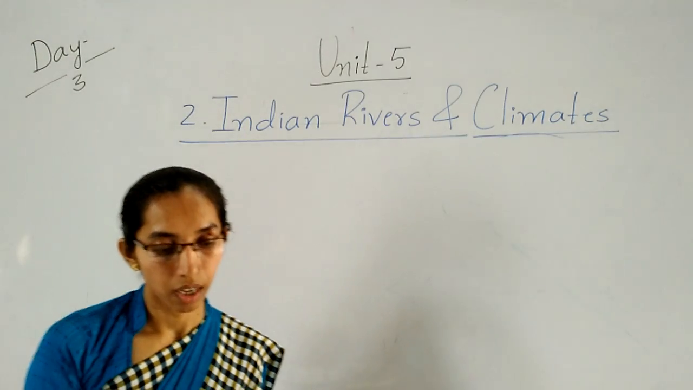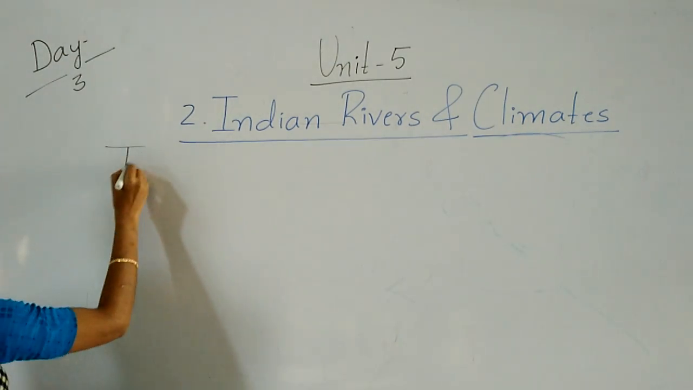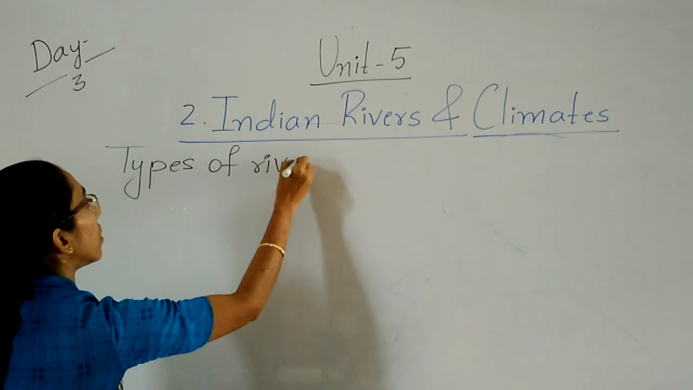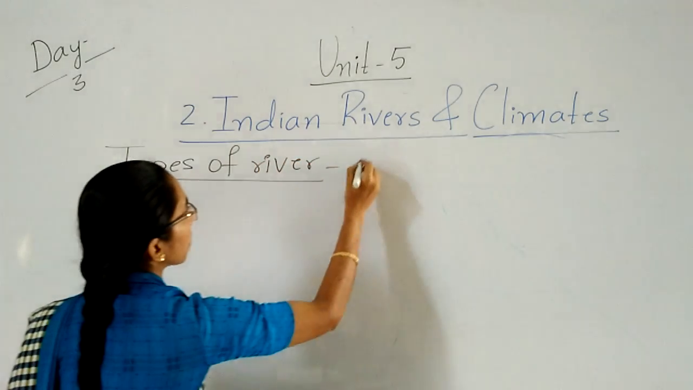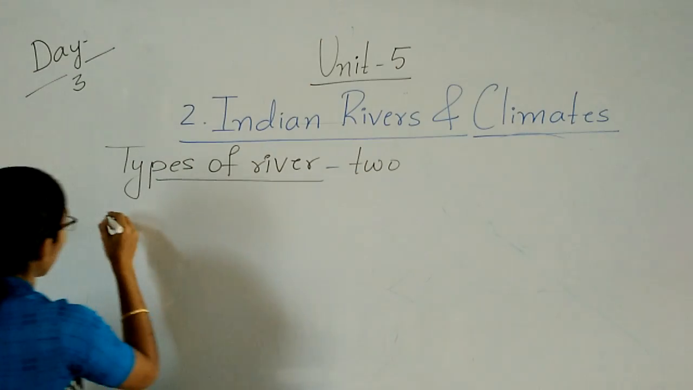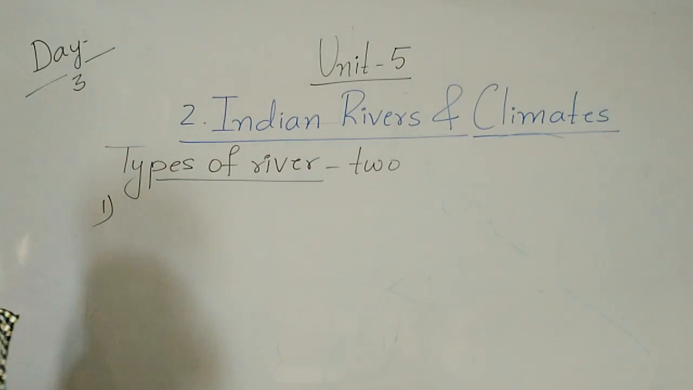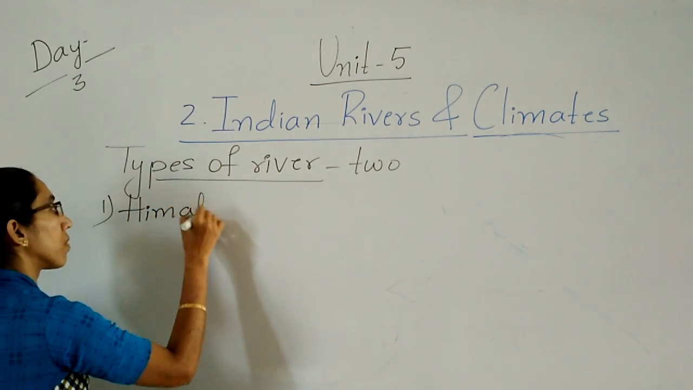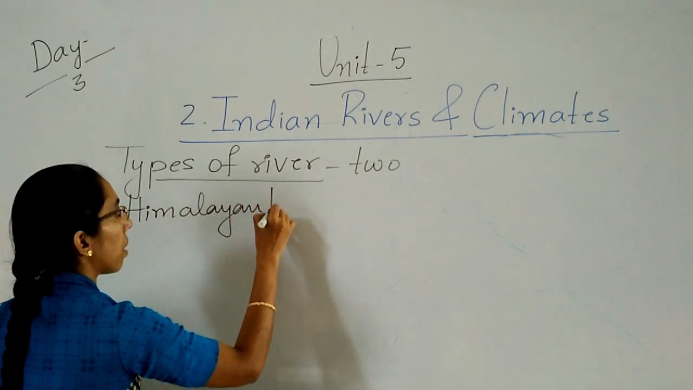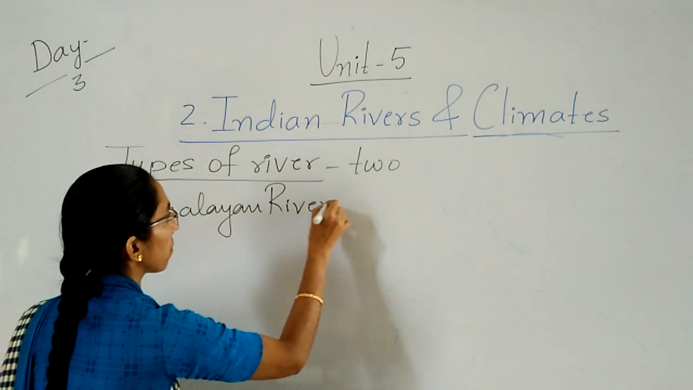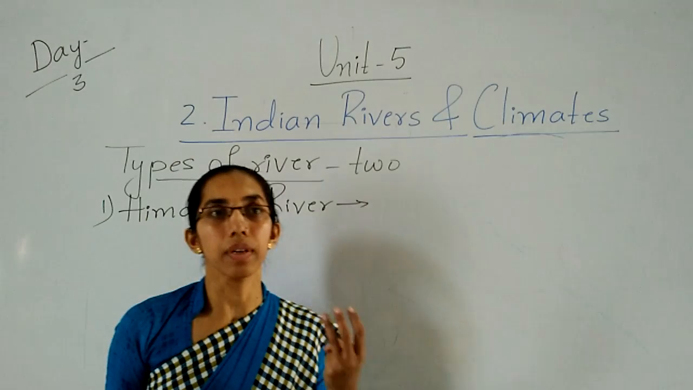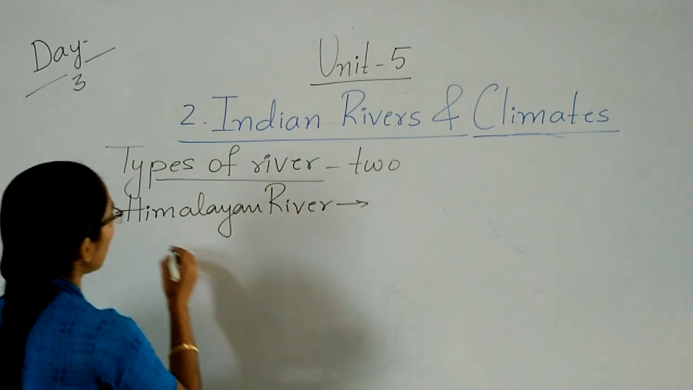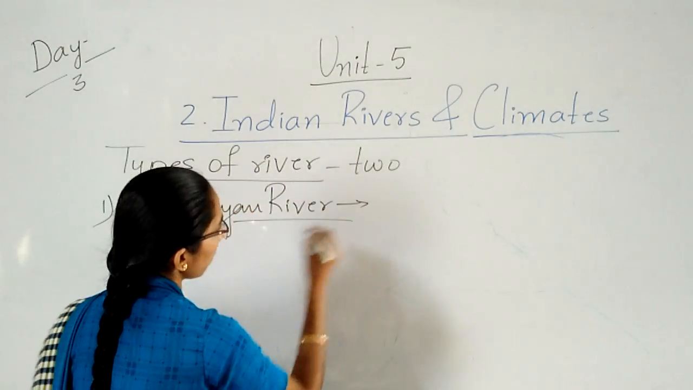So, first one is the first. Here I will write types of river. So, there are two types, young children. In that the first one we are going to learn today, that is the Himalayan river. So, in the Himalayan river there are three major rivers: Indus, Ganga and Brahmaputra. So, we will discuss one by one.